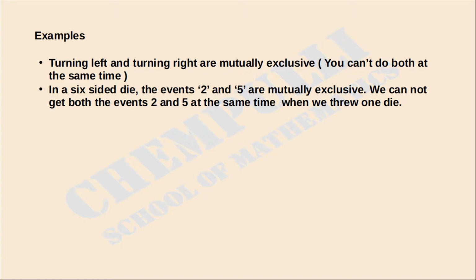It is not possible, because we will get only one single outcome, 2 or 5. That means the events 2 and 5 are called mutually exclusive events.